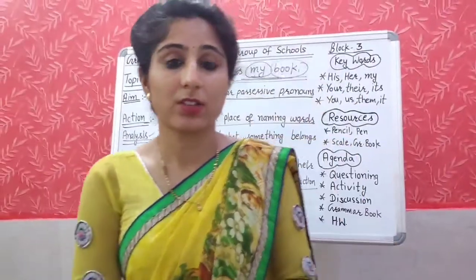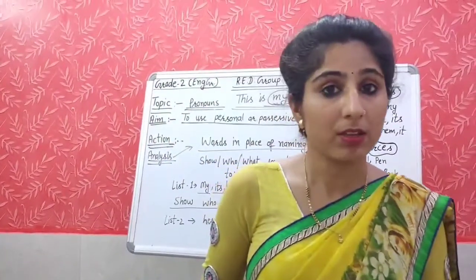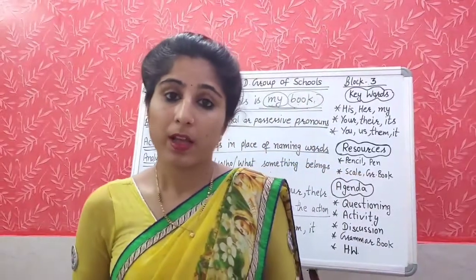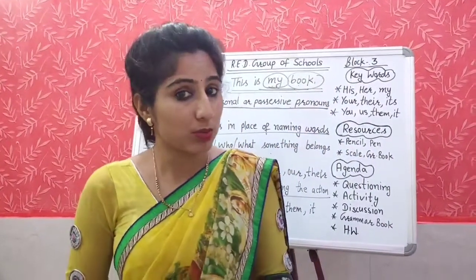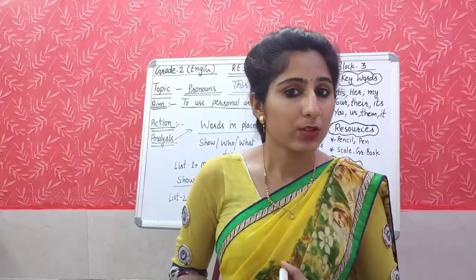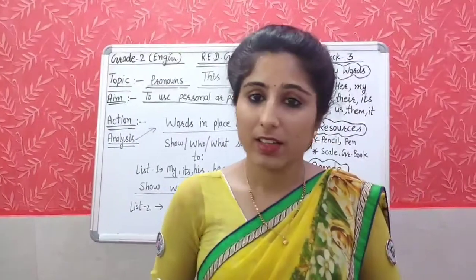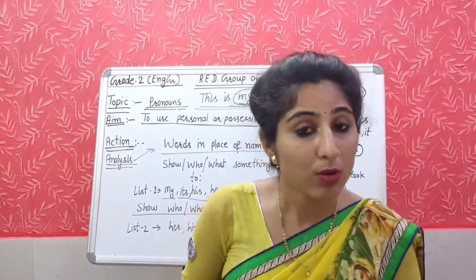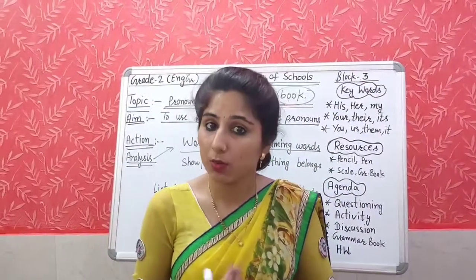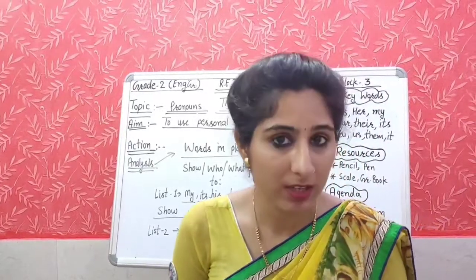Some other words are there that we use in place of naming words. Which are these words? Like me, him, her, us, its. So these are the words which we are using in place of naming words. And these words we usually use at the end of the sentences. Yes, these words we are using at the end of the sentence to show who or what is receiving the action. Means action को कौन receive कर रहा है.